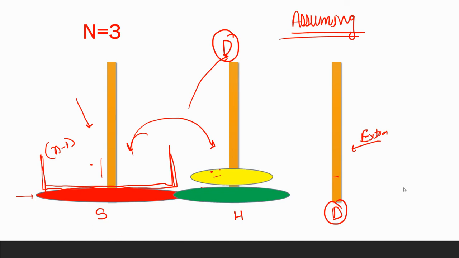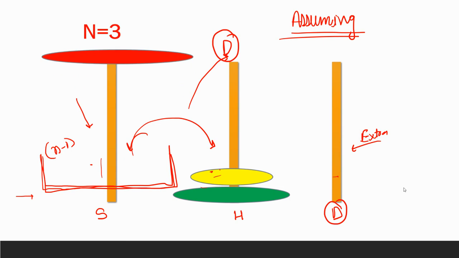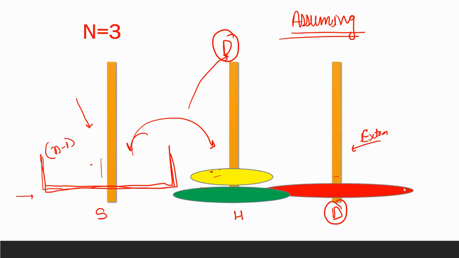And now what you need to do, you need to move our bigger disk, which is present on the source, to destination. So that's what I am going to do, that's it. Now again we need to call recursion and ask, hey recursion, please move these two disks from this source. Now think of this rod as your source and move it to destination. Now this will be your destination.